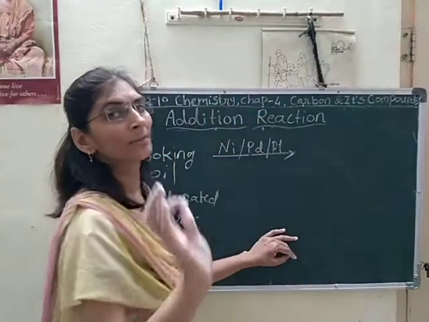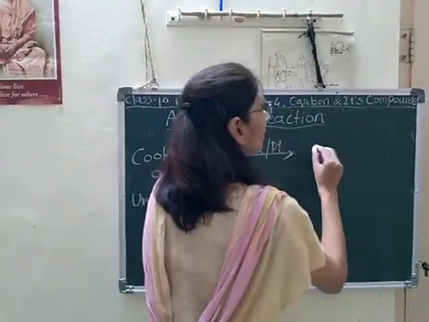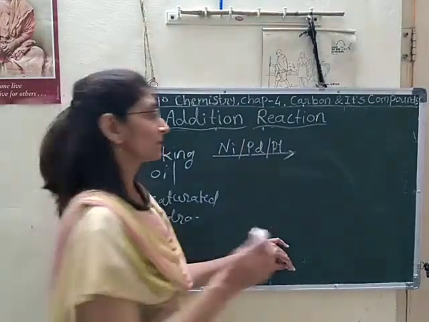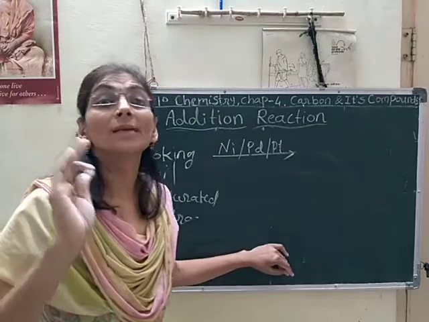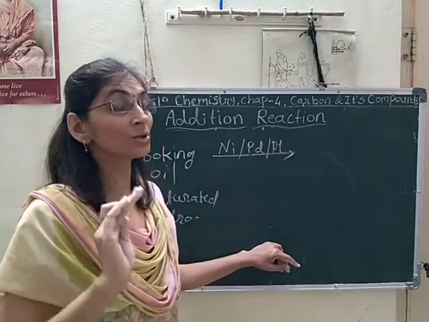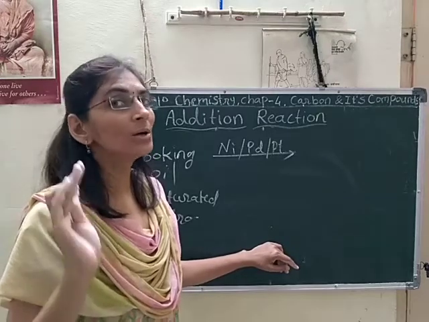Or we can take butter also. Butter is also a saturated hydrocarbon. Cooking oil is unsaturated and butter is saturated hydrocarbon.